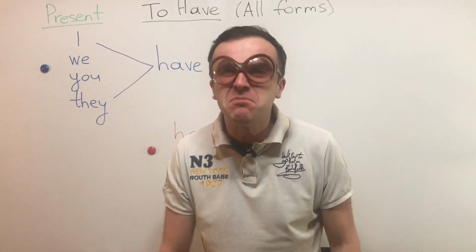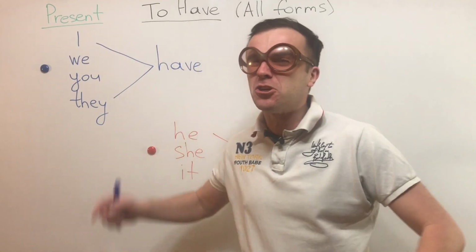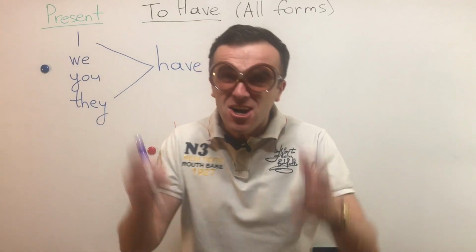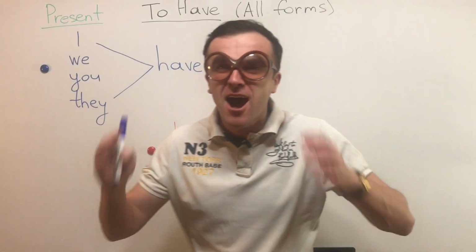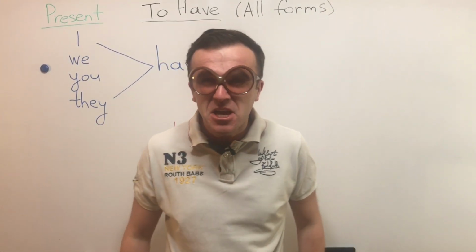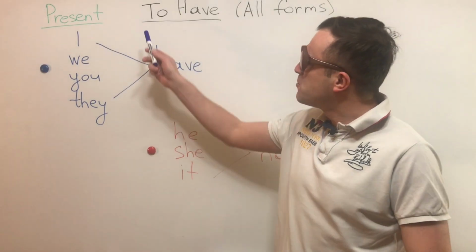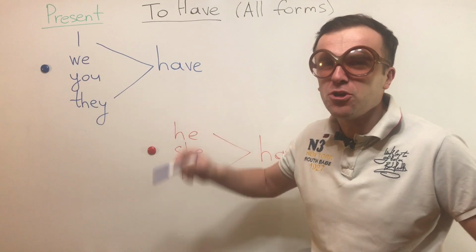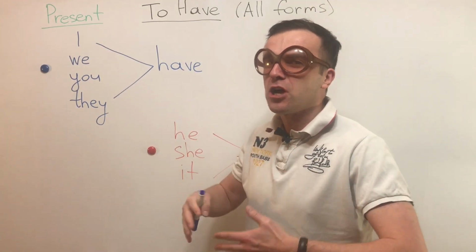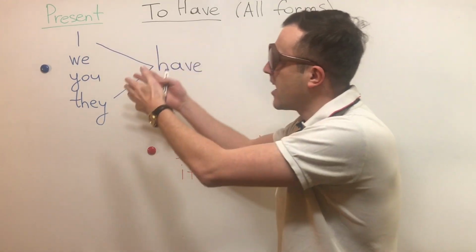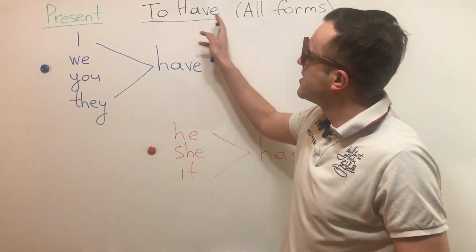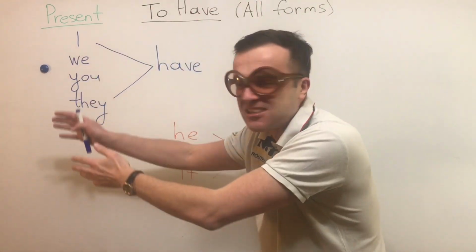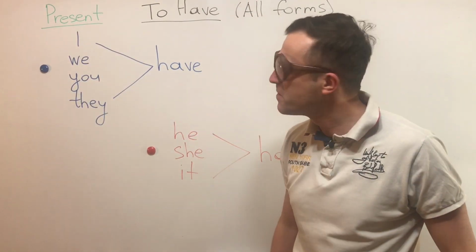So my name is Mr. Mark and I'm going to teach you how to do it. And you will learn the verb to have by heart. Okay? So, the verb to have is an infinitive. And we have to conjugate it. It means to provide all the forms of this verb to have in the present, okay?